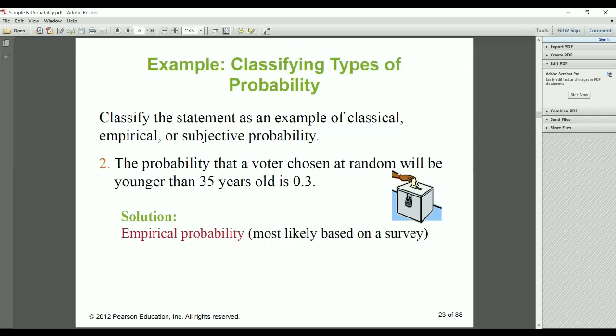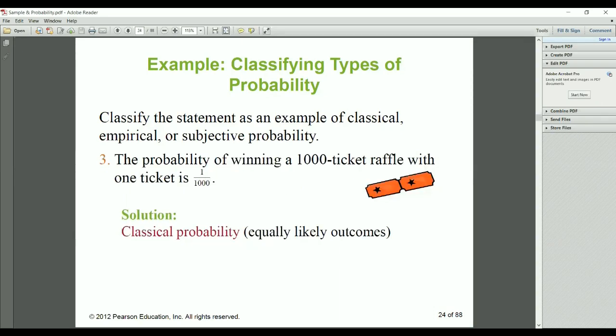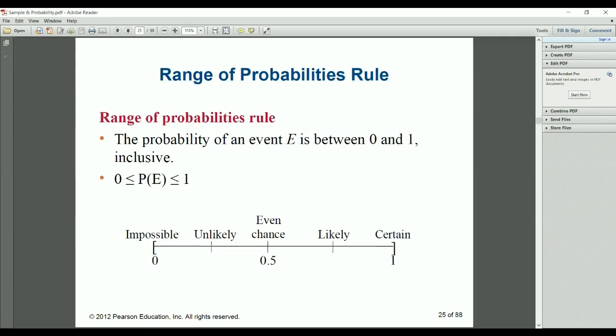So the probability that a randomly chosen voter will be younger than 35 years old is 5.3. I don't know what that is. Equally likely is classical probability. So these are the range of probability rules. The probability of an event E is between 0 and 1 inclusive. Always remember, if you are calculating a probability, your answer should be between 0 and 1. The probability can be 0 and can be 1 also, and in between.